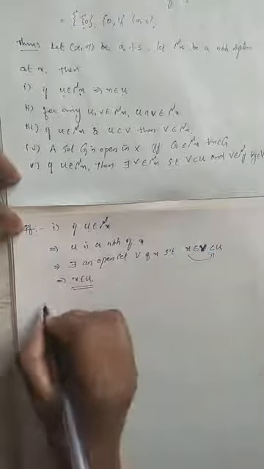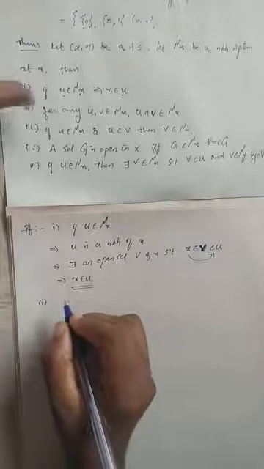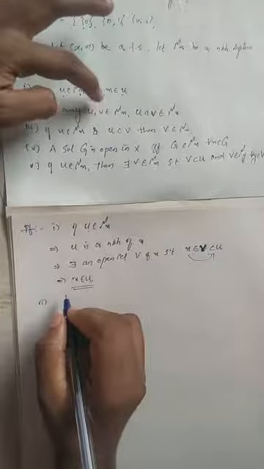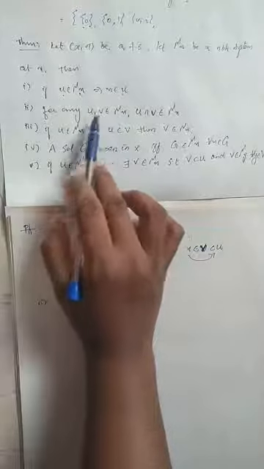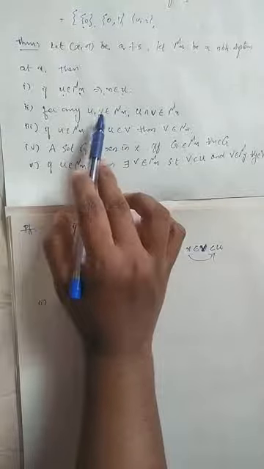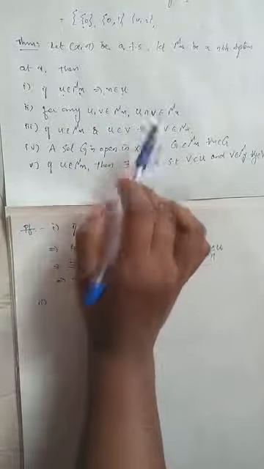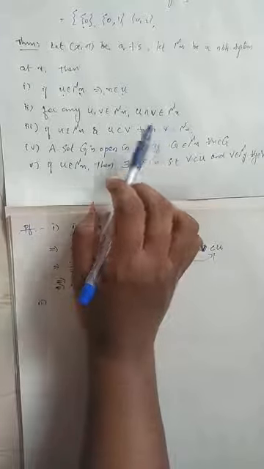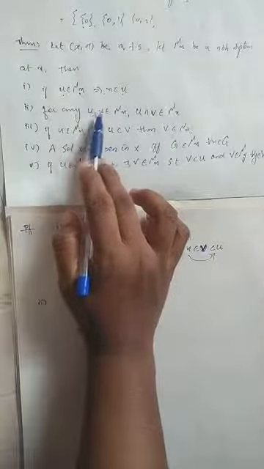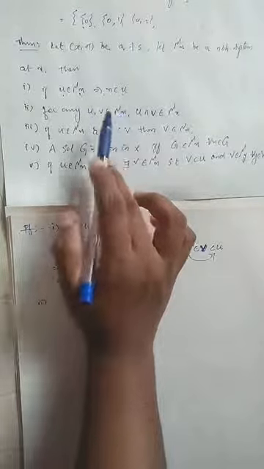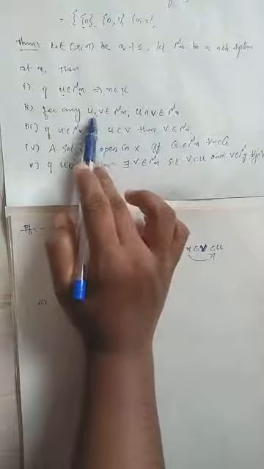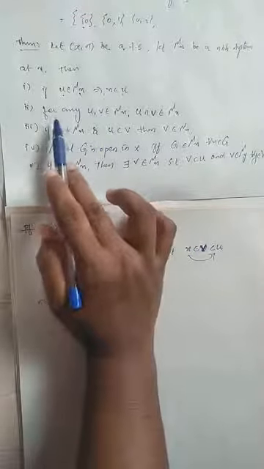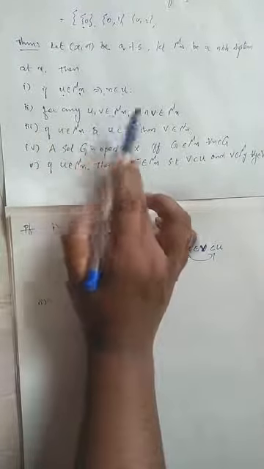This is trivial. The second statement says that for any U, V belonging to mu x, if you take any two elements in the neighborhood system, then their intersection also belongs to that neighborhood system. That means if U and V are neighborhoods of a point x, then U intersection V is also a neighborhood of that point x. The second statement says, for any U, V belongs to mu x, U intersection V belongs to mu x.